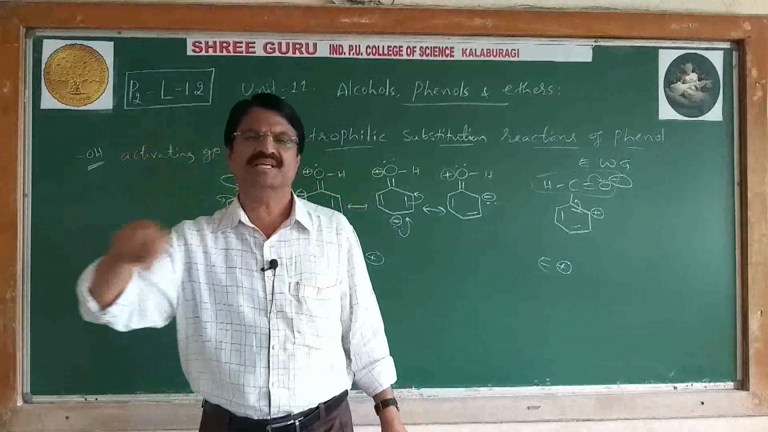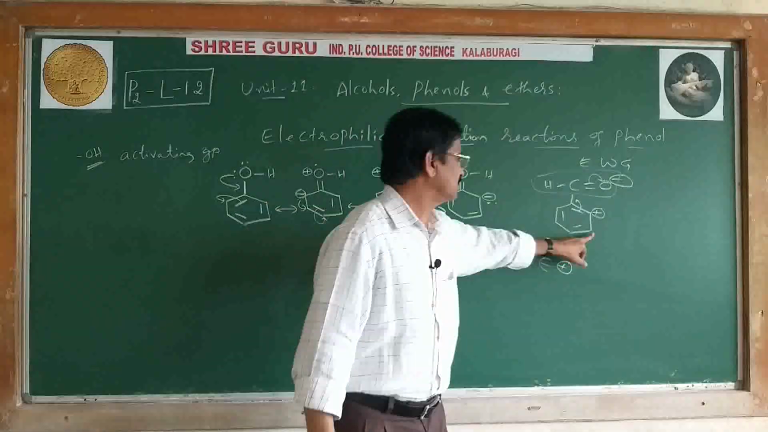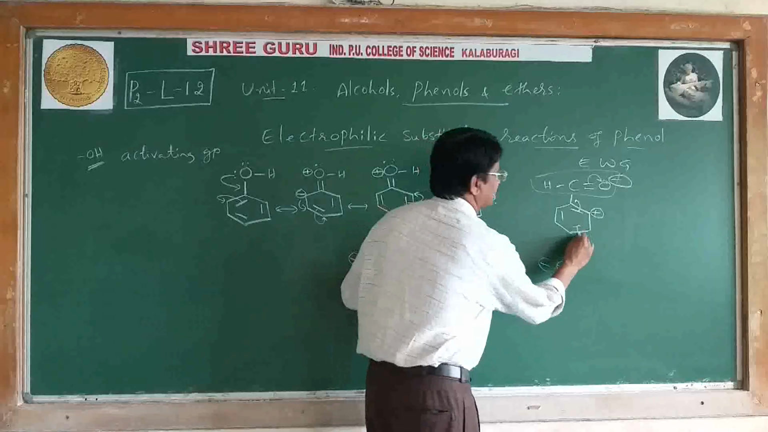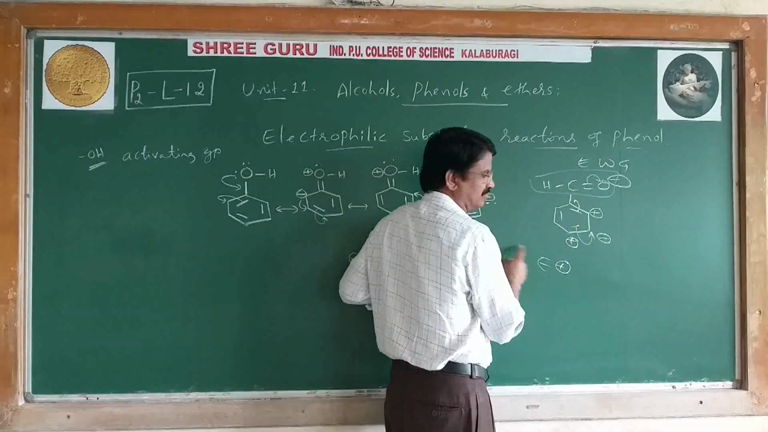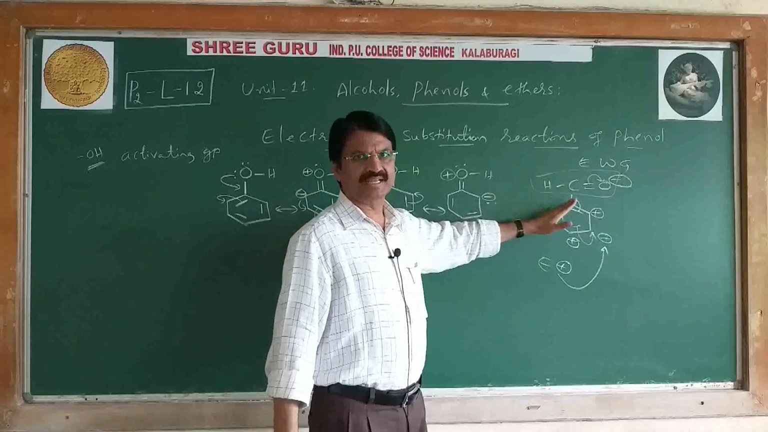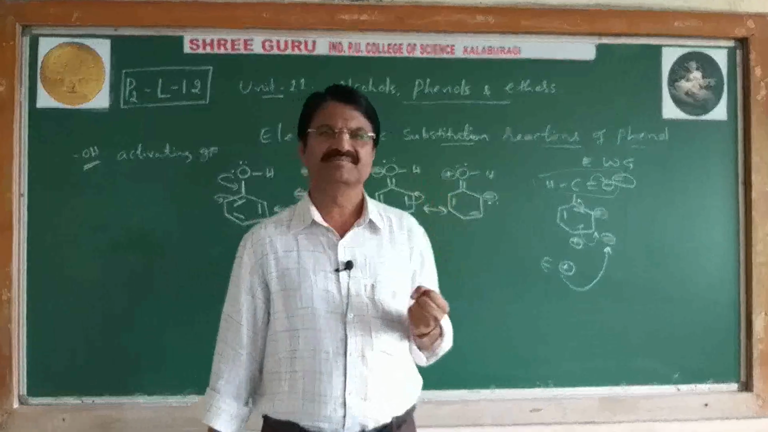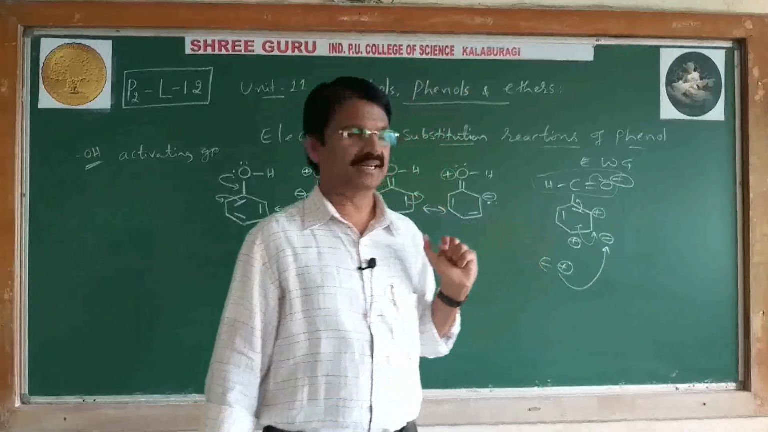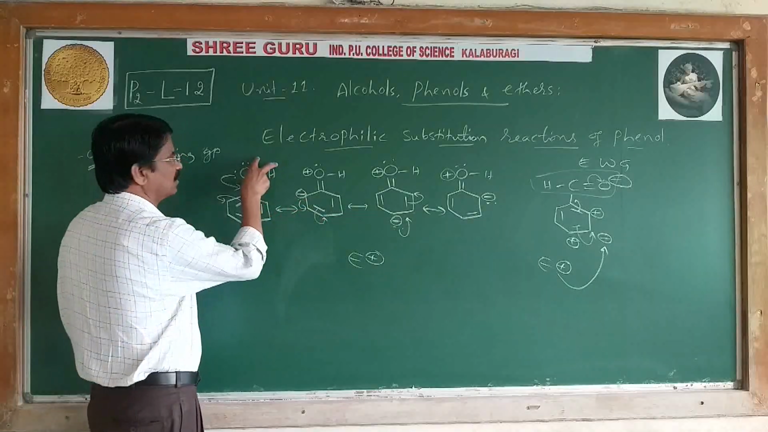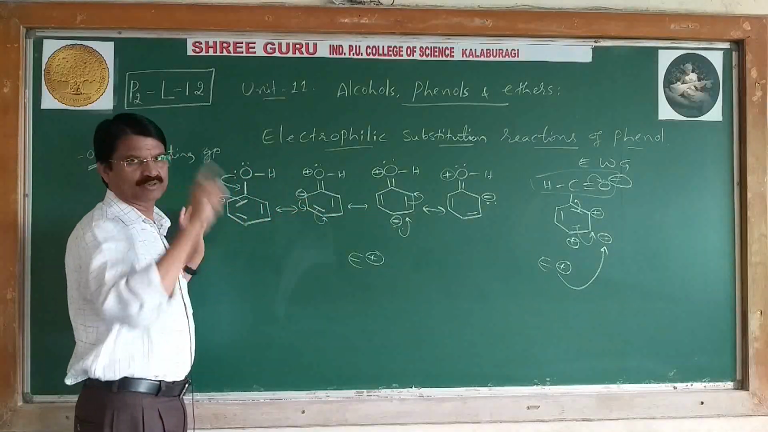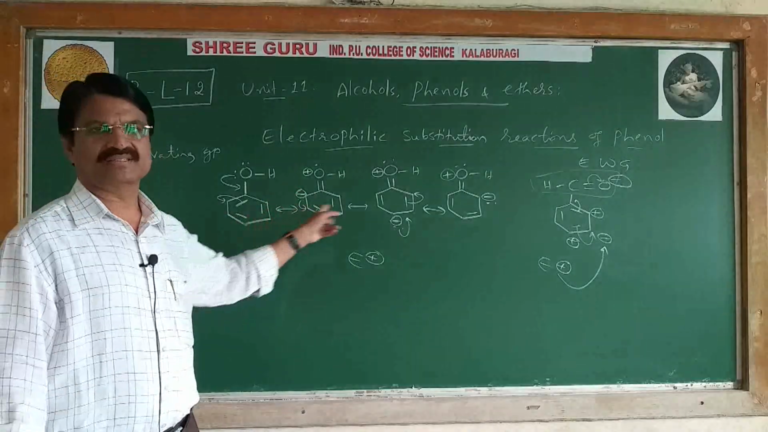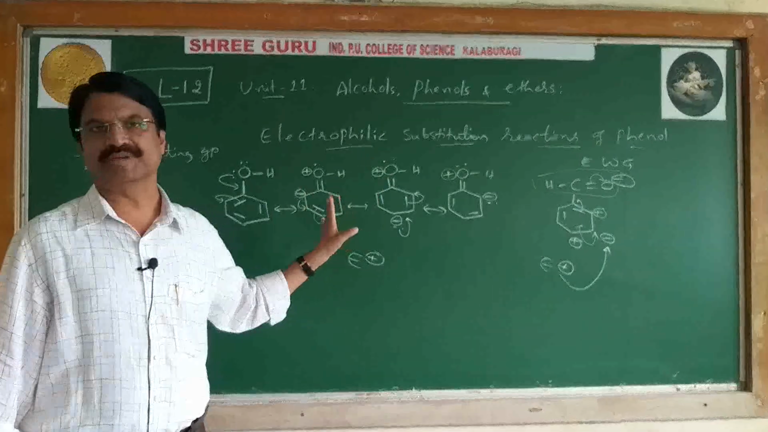At the meta position, relatively negative charge is more. Hence, the electrophile can attack at the meta position, not at ortho, because ortho and para carry positive charge. See here. An electron withdrawing group on the ring is said to be a ring deactivator and a meta director due to resonance. Similarly, in case of phenol, the hydroxyl group is an activating group and is called an ortho-para director due to resonance.